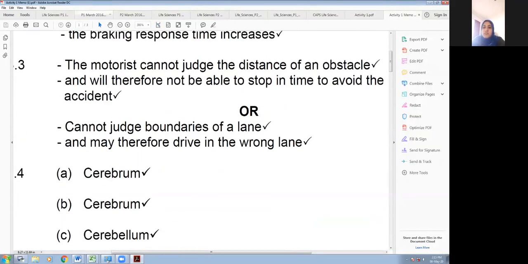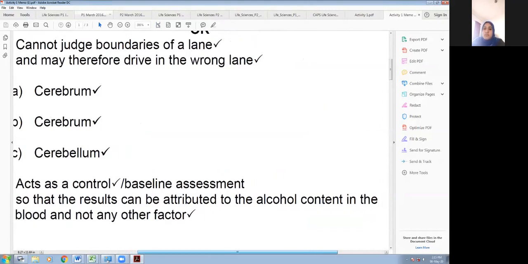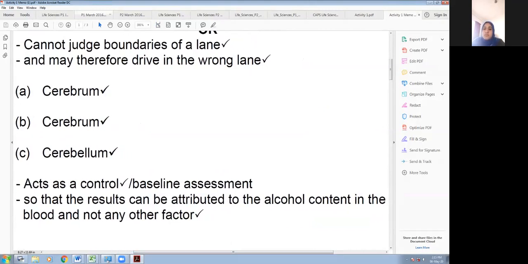So the previous answer, cerebrum, cerebrum, cerebellum, then it acts as a control or baseline assessment, so that the results can be attributed to alcohol content in the blood and not any other factor, right? Remember, if we don't have this value, how do we know that that slower reaction was caused by alcohol? Maybe that person is just slow at reacting, and now we measured their response after drinking alcohol, and you say, no, this is a slow response.